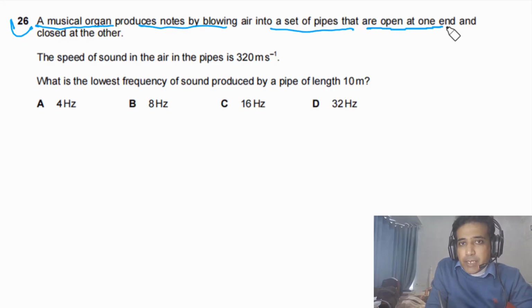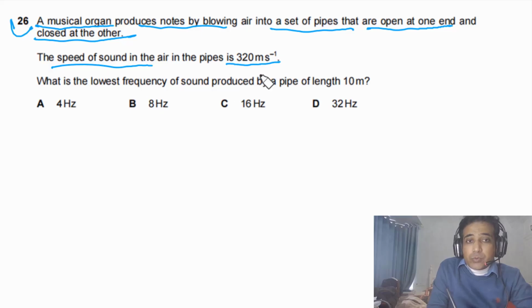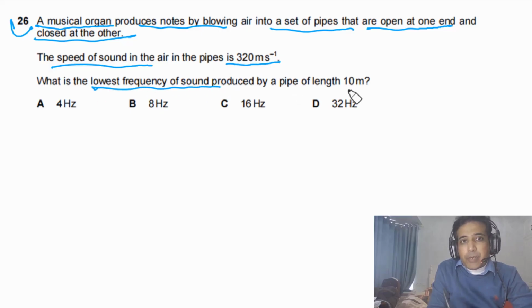Question 26 says, a musical organ produces notes by blowing air into a set of pipes that are open at one end and closed at the other. The speed of sound in the air in the pipes is 320 meters per second. What is the lowest frequency of sound produced by a pipe of length 10 meters?